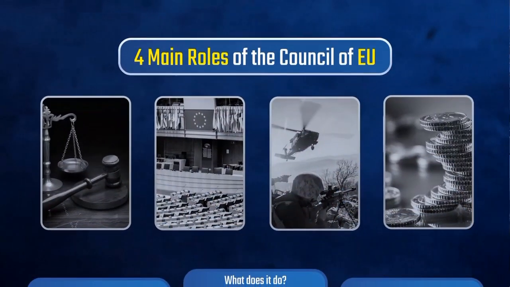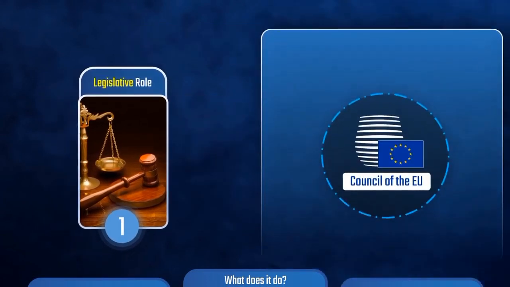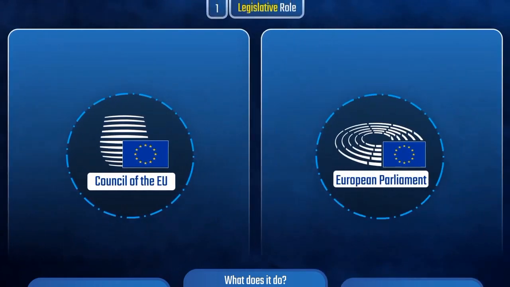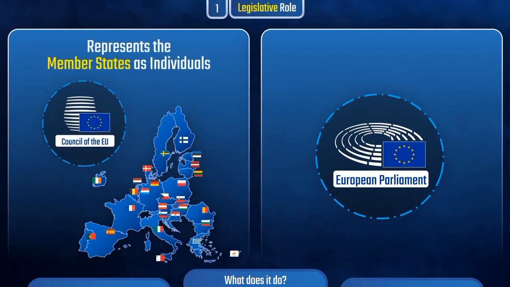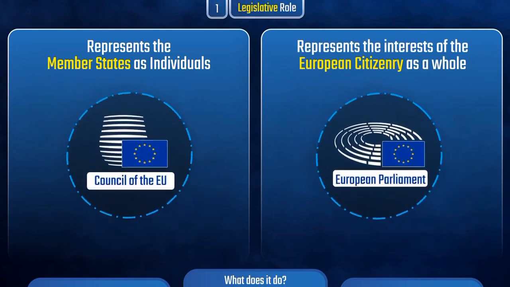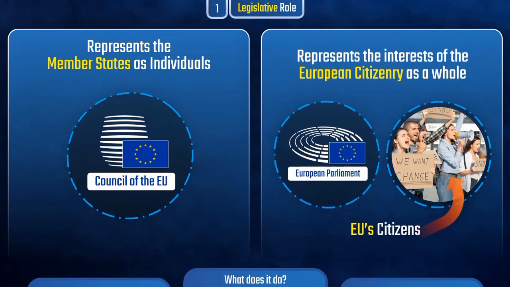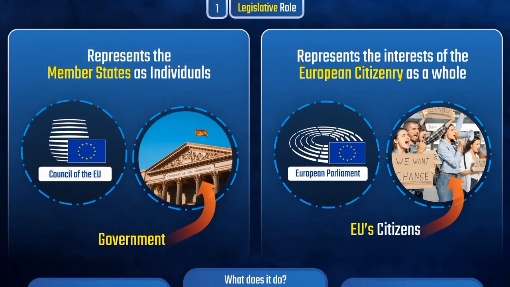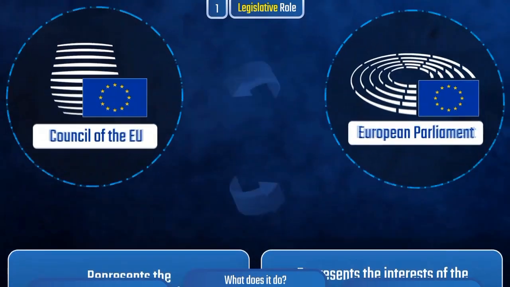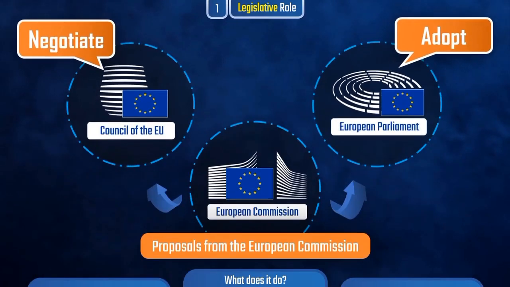Well, it has four main roles. Firstly, the legislative role, where the Council plays a vital role alongside the European Parliament. However, the Council represents the interests of the member states as individuals, in contrast to the European Parliament, which represents the interests of the European citizenry as a whole. Think of it this way. The European Parliament is the voice of the EU citizens, while the Council of the European Union represents the governments of the member states. Both institutions work together closely to negotiate and adopt EU laws based on proposals from the